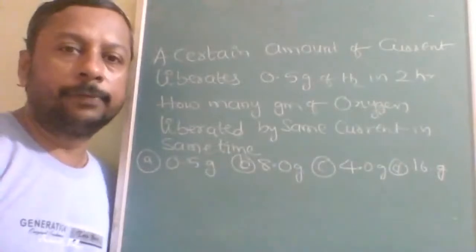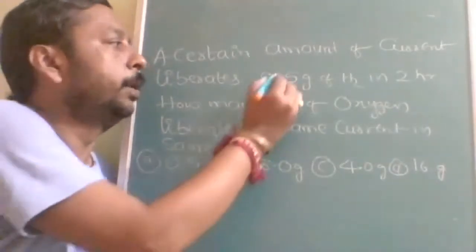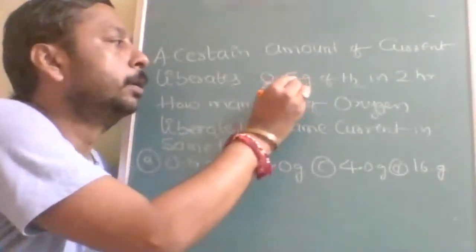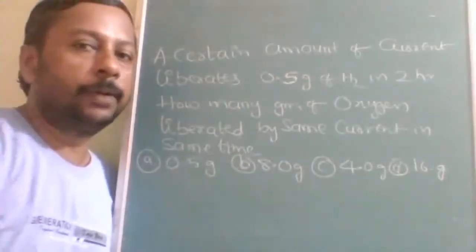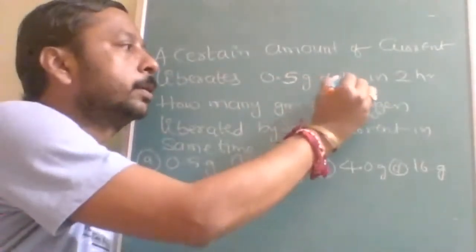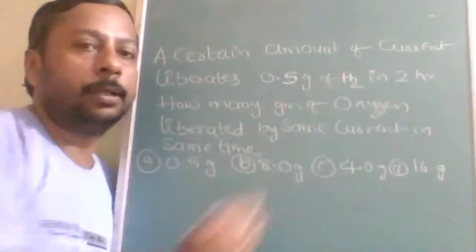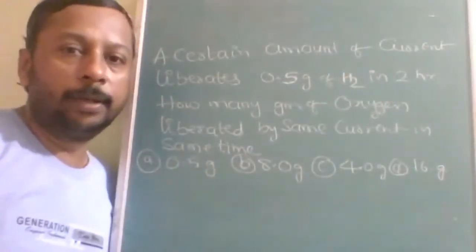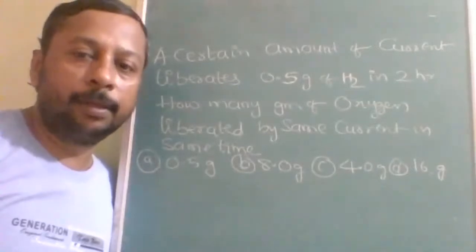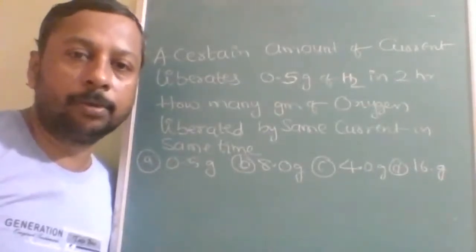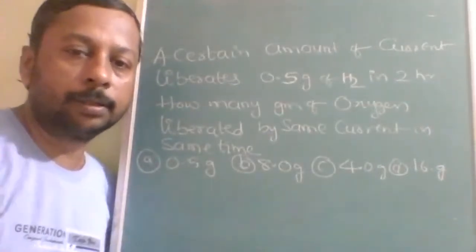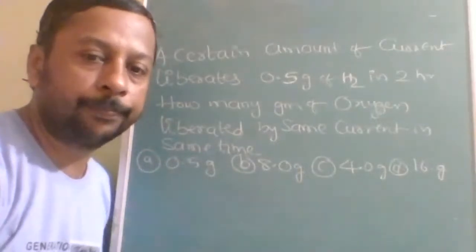A certain amount of current liberates 0.5 grams of hydrogen in 2 hours. In how many hours? In 2 hours. Okay. The given information is about hydrogen, but the question is about the oxygen.